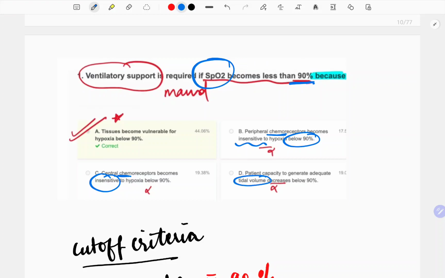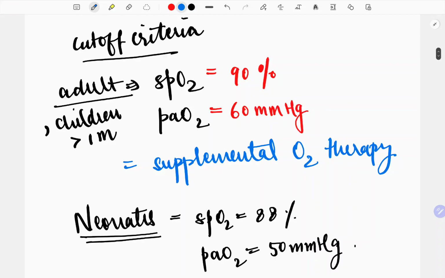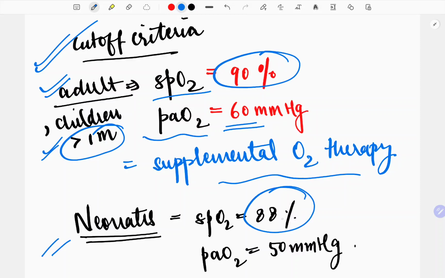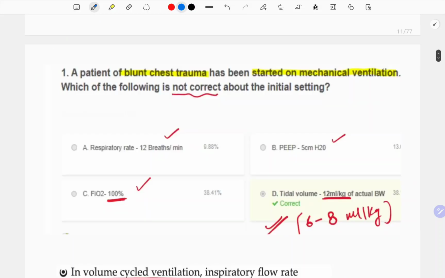Can you even imagine that a patient with such hypoxia will not have a response? The patient will definitely have stimulation of chemoreceptors, peripheral and central, and will also be more forced to inhale or exhale. So these are all wrong, and the answer is the tissue becomes vulnerable to hypoxia below 90%. And these are the cutoff criteria where you start supplemental oxygen therapy. So for an adult and for children more than 1 month, if SpO2 goes below 90%, PaO2 is 60, and for neonates if SpO2 becomes less than 88%, then the PaO2 is actually 50 mmHg.